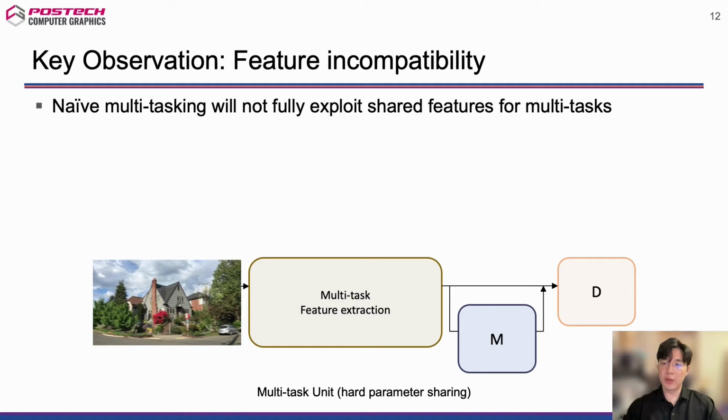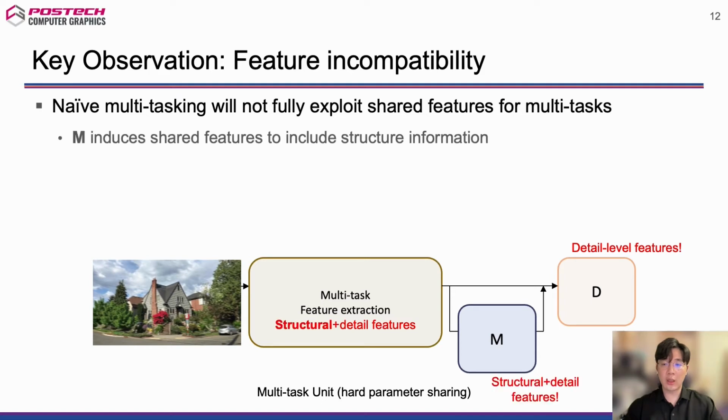Hence, if we naively set up the multitask unit, the shared features will not be fully exploited for both the deblurring and motion compensation tasks. For the deblurring task, the deblurring network is trained to produce a residual image for deblurring, which induces the multitask detail network to produce detail features.